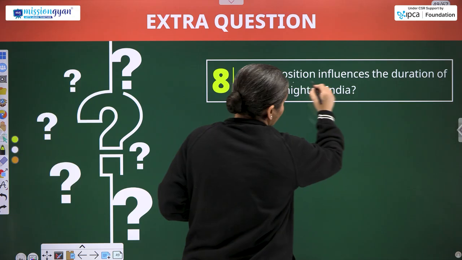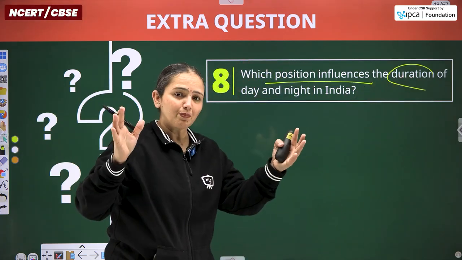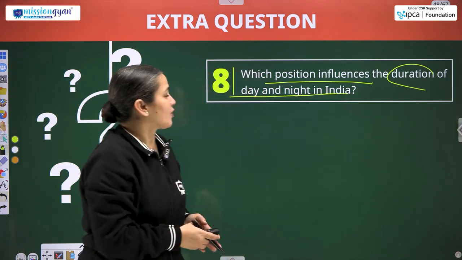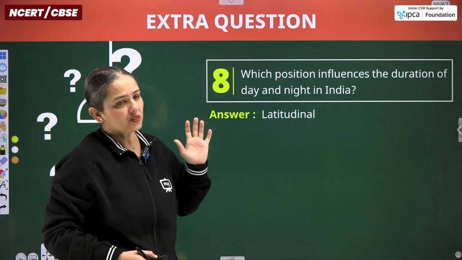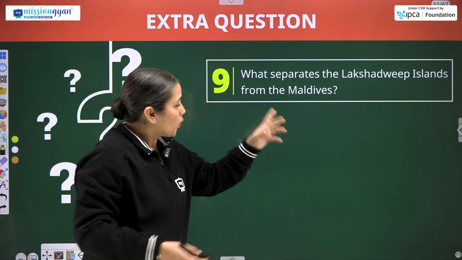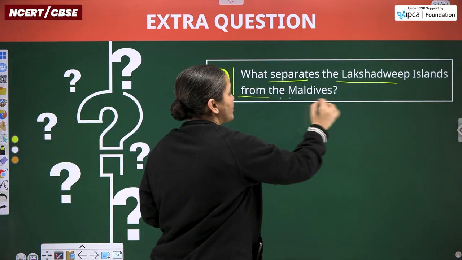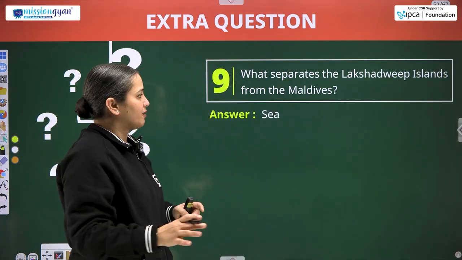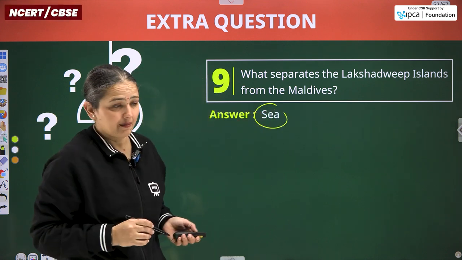Which position influences the duration, how long the period is, of day and night in India? We are talking about which position? Latitudinal position of India. Next question. What separates the Lakshadweep islands from the Maldives? Although both lie in the southwest part of India, what separates them is the water body, the sea itself.